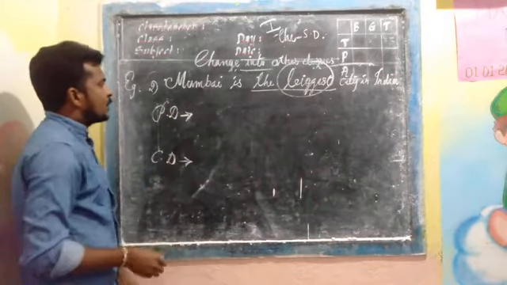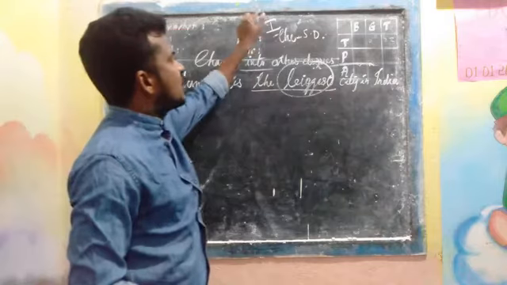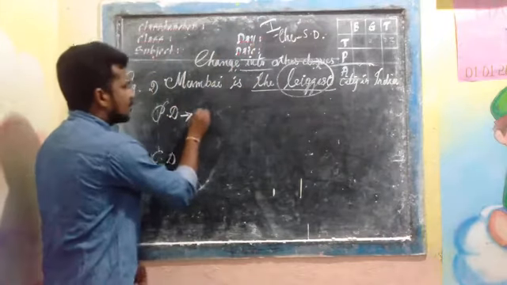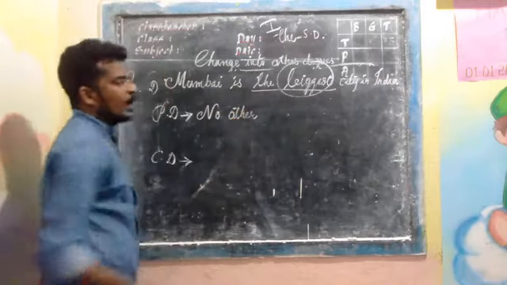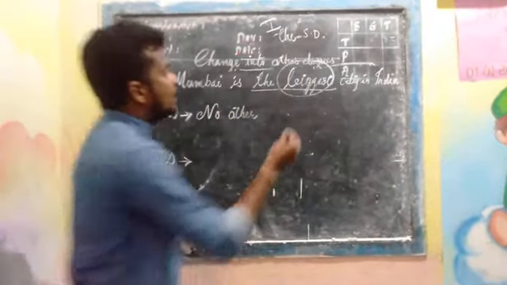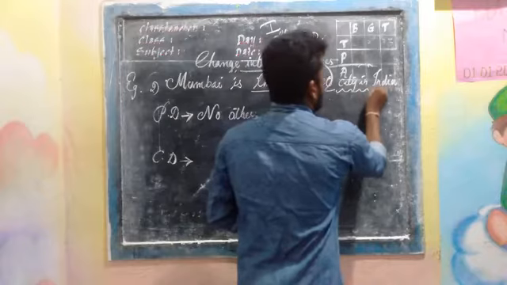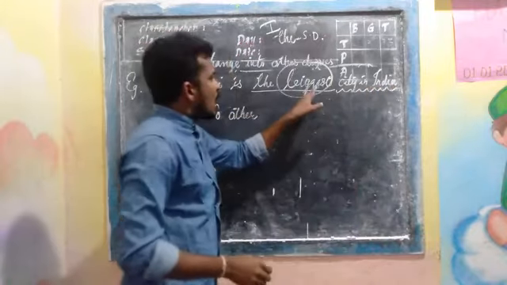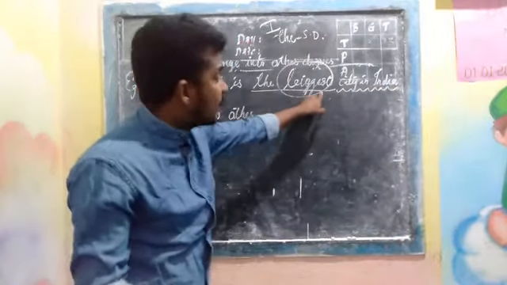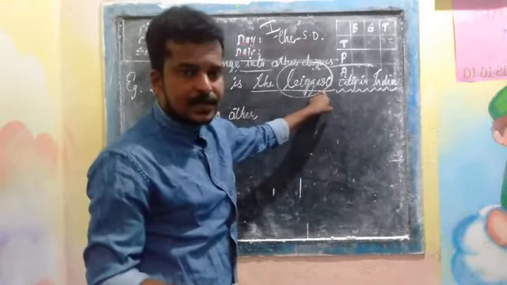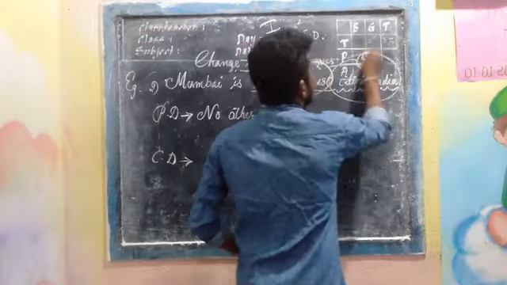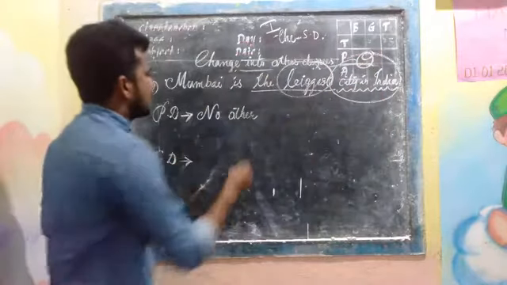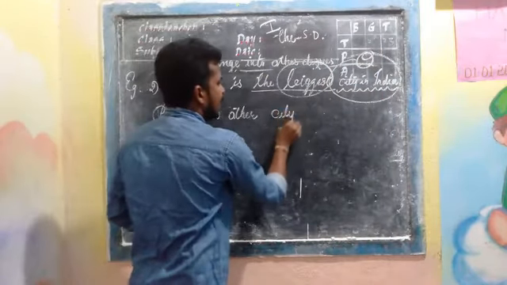As I told you, since this sentence is expressed in situation 1, positive degree starts from no other, followed by the object. Object means, as I told you many times, soon after the superlative adjective, the rest of the part has to be considered as object, and that is city in India.